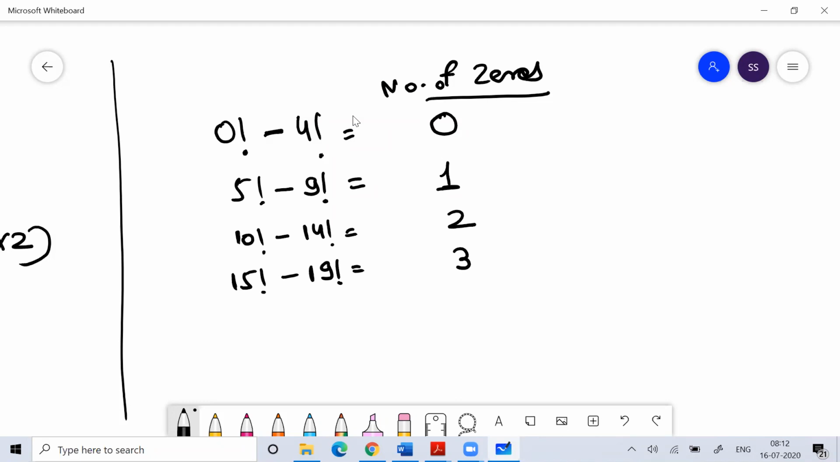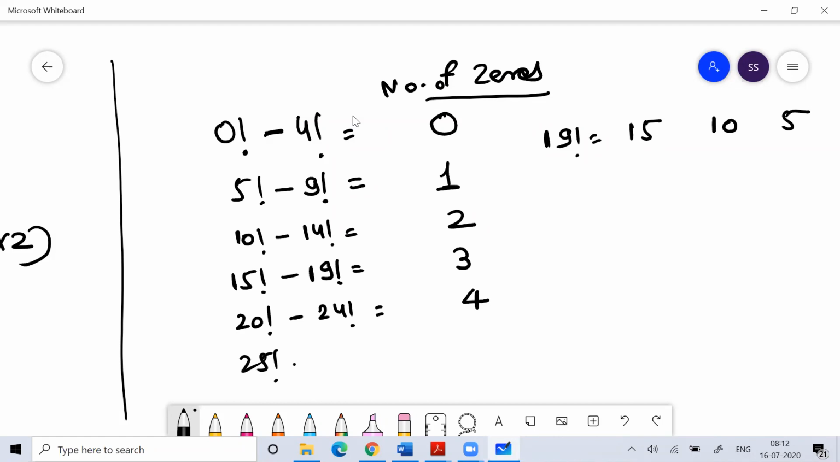Why three 0s? You can easily understand. Suppose I'm talking about 19 factorial, three 5s will come. Where will those three 5s come? At 15, at 10, at 5. Because three 5s come, that's why three zeros are there. From 20 factorial to 24 factorial, all numbers will end with four 0s.